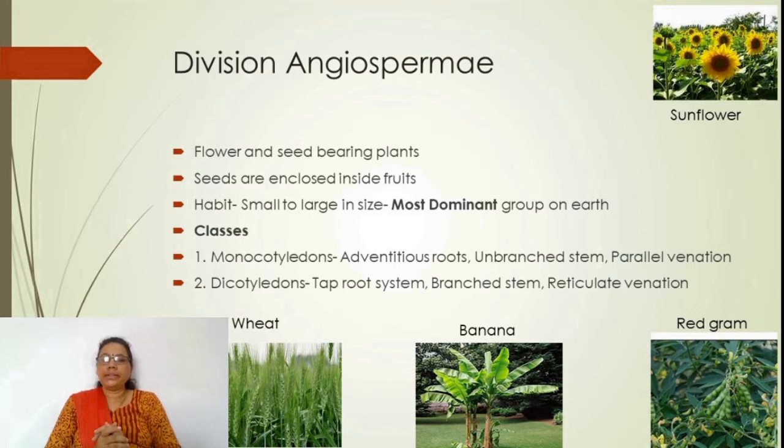Their habit is diversified, and their size is also variable, from small to large. They are small like Wolffia and large like the banyan tree, which may have a lifespan of about 300 years.